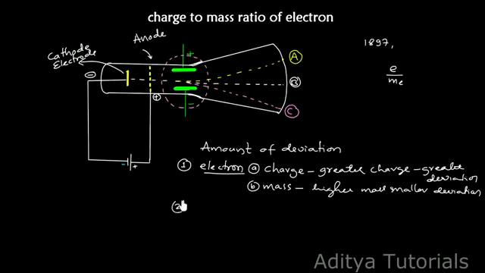The second point is related to the electric and magnetic fields. The higher the electric or magnetic strength, then the greater the deviation.